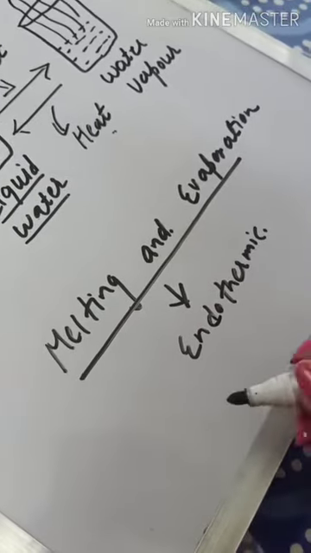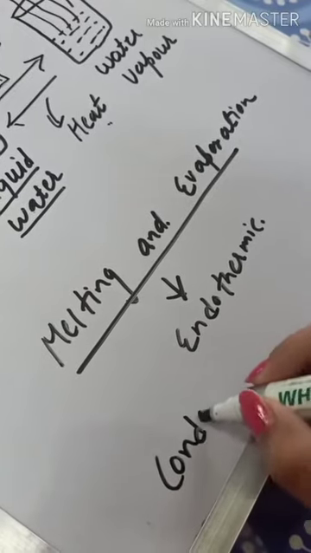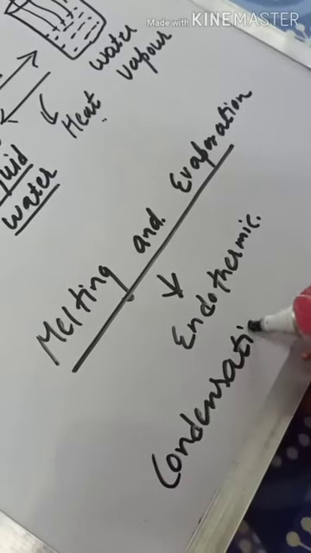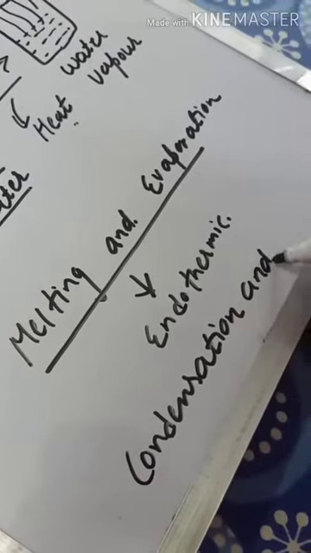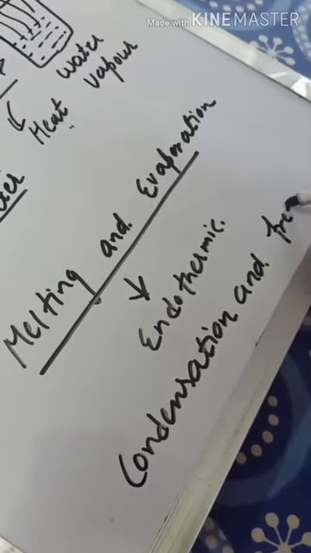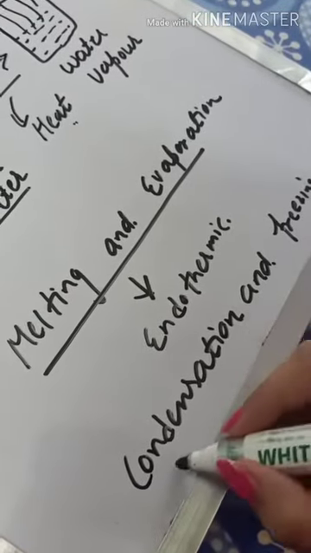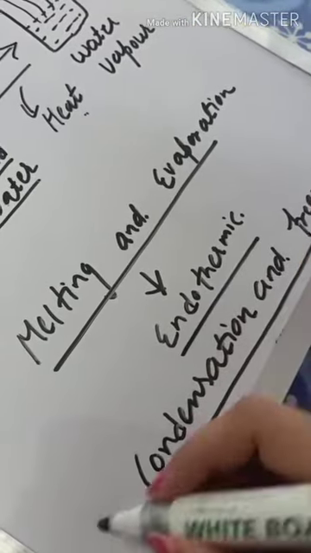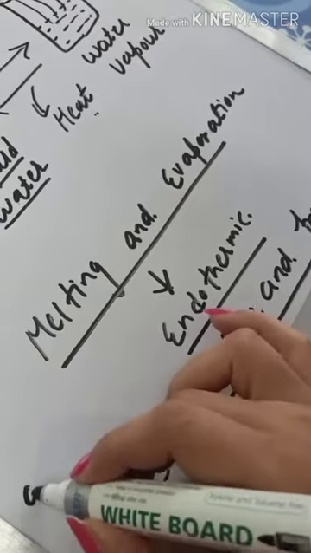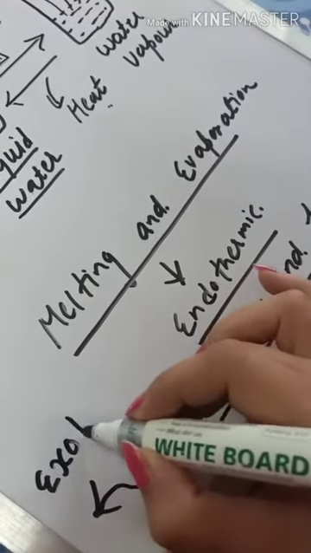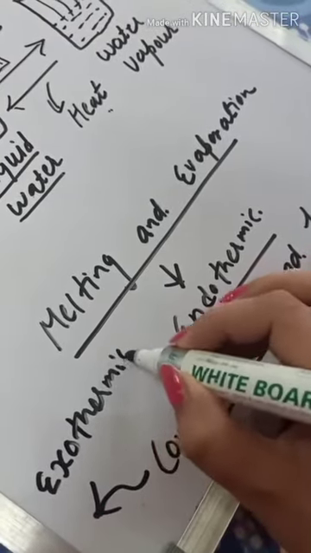And if we talk about condensation and freezing, both are exothermic changes.